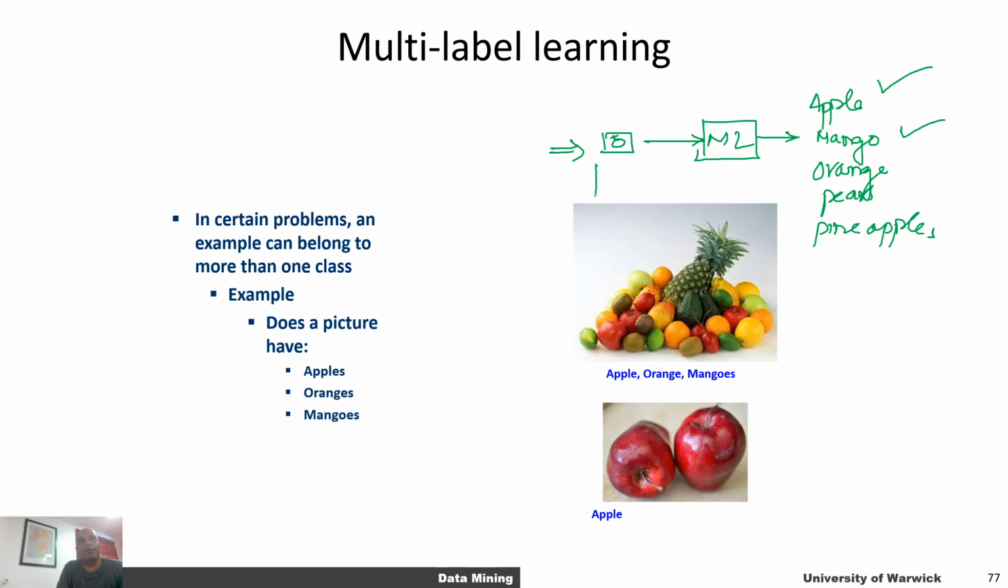But what if we have an image as input that contains multiple fruits, and we want the machine learning model to predict what fruits are in there? Let's say there are apples, mangoes, and oranges. So you're generating a multi-label output. Does a picture have apples, oranges, or mangoes? Those types of questions can be answered using multi-label learning.